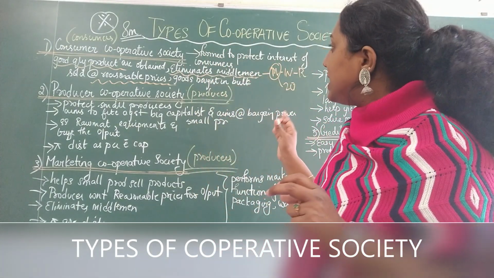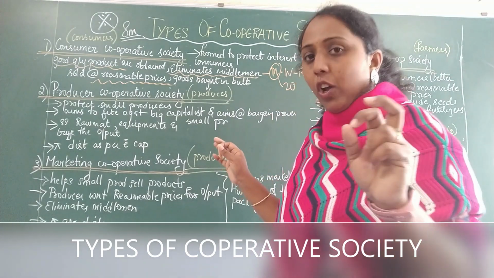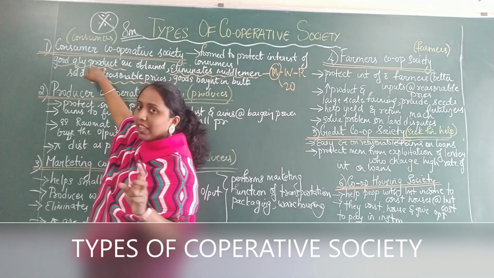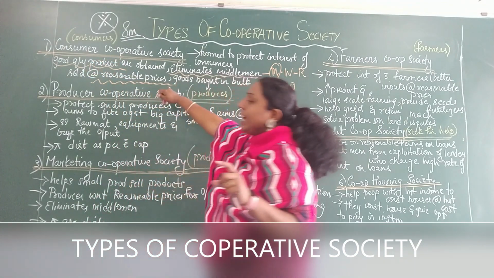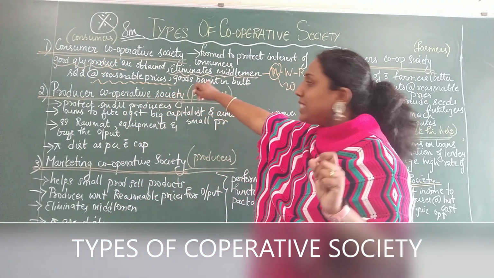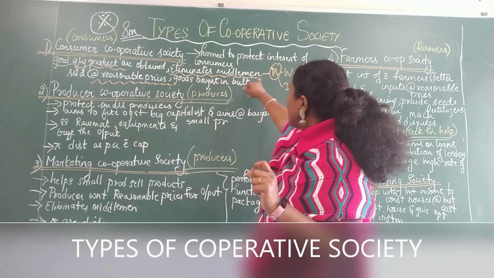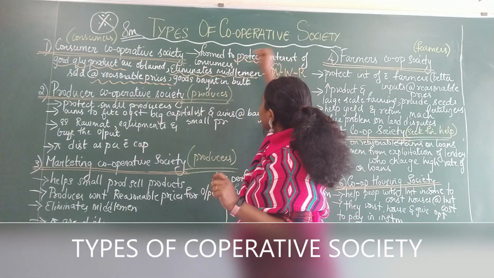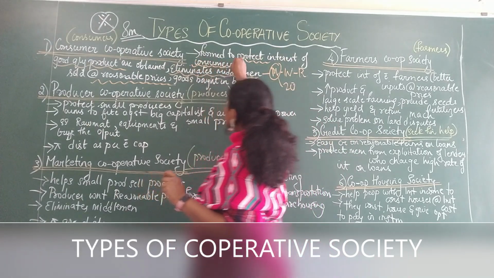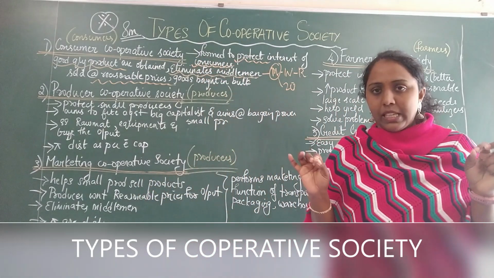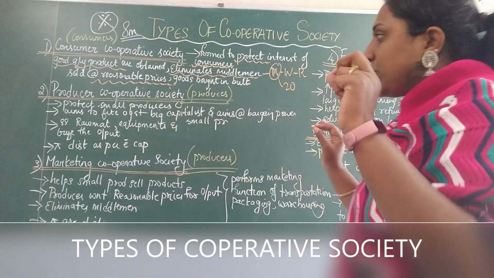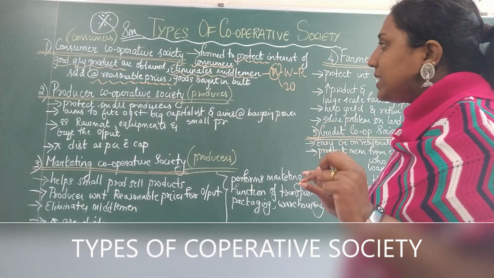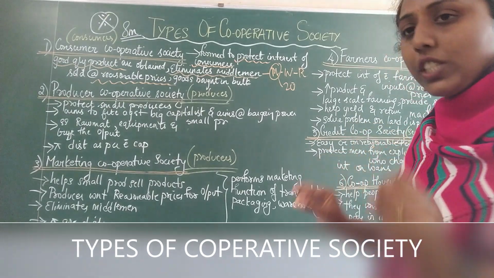So I'm sure it's easy for you. Important terminologies for you to remember: good quality products are sold by the consumer cooperative society. It is sold at reasonable prices. Then it eliminates middlemen. And it is formed to protect whom? It is protecting the interests of the consumers. So these people will nowhere cheat the consumers. Okay. So the second one is producer cooperative society.